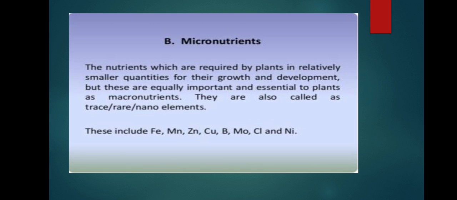Next, micronutrients. These are nutrients required by a plant in relatively small quantities for growth and development, but they are equally important and essential to the plant as macronutrients. They are also called trace, rare, or nano elements. We must provide them to the plant in trace quantities. These include iron, manganese, zinc, copper, boron, molybdenum, chlorine, and nickel. Among these, copper, boron, zinc, and iron play very important roles.